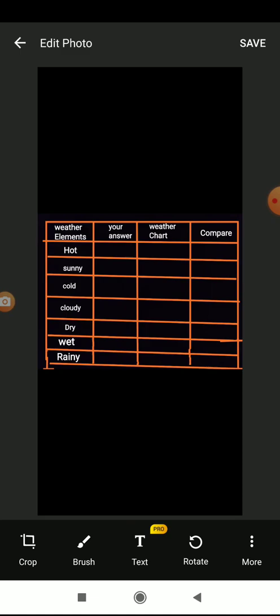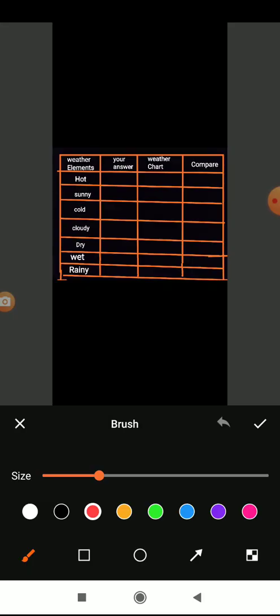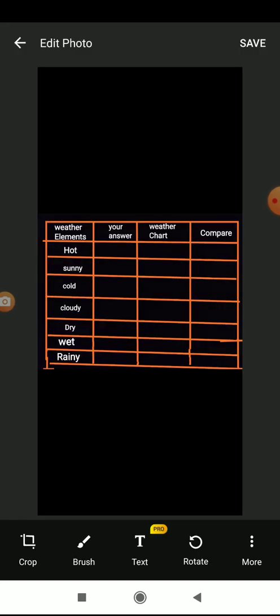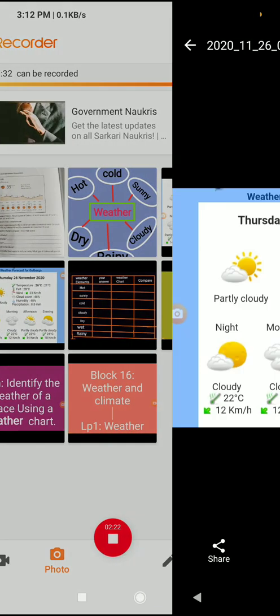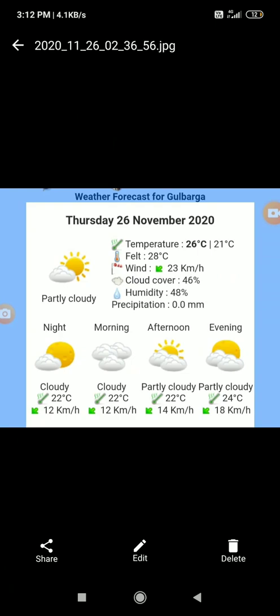Or else whether you have seen cloudy, means clouds everywhere. Have you seen a cloudy day, or else you have seen a sunny day? That one you have to tick. Understood? So this was the response you have to note down. Only your answers you have to write. Understood?